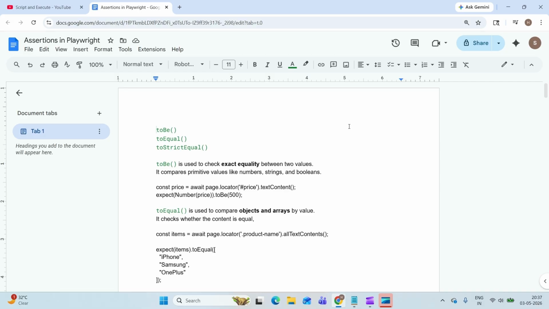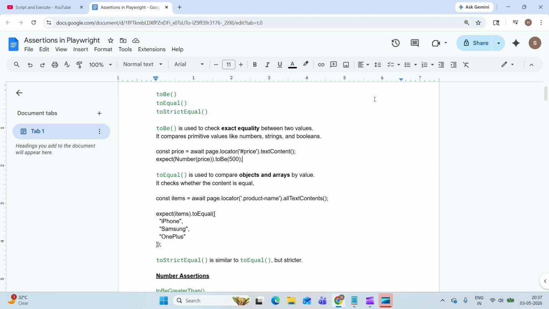First one is toBe. We use toBe to check the exact equality between two values. It compares primitive values like numbers, strings, or booleans. For example, we fetch the value like this, and here we'll say expect price toBe 500. When you want to check exact equality, the price is what you're fetching from the application and comparing it with 500. If the price is equal to 500, then this test passes.